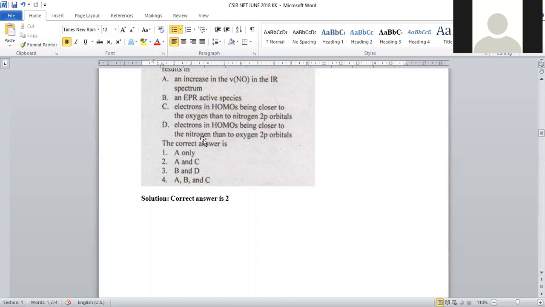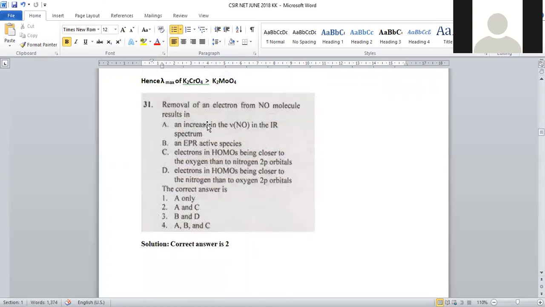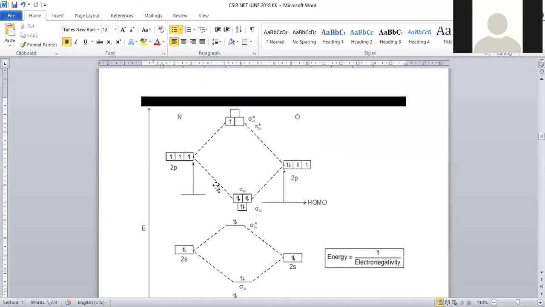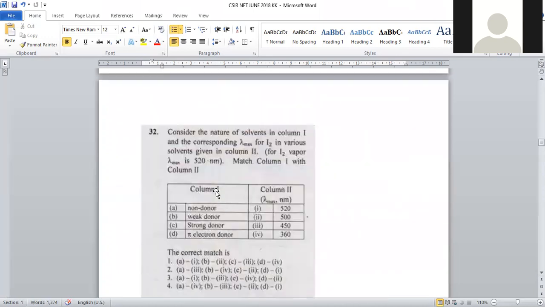Electrons of HOMO being closer to the nitrogen than oxygen. It is a wrong statement. Only options A and C are satisfying. The correct answer will be option number 2. Question number 31: option number 2 will be the right answer for this nitric oxide molecular orbital diagram.